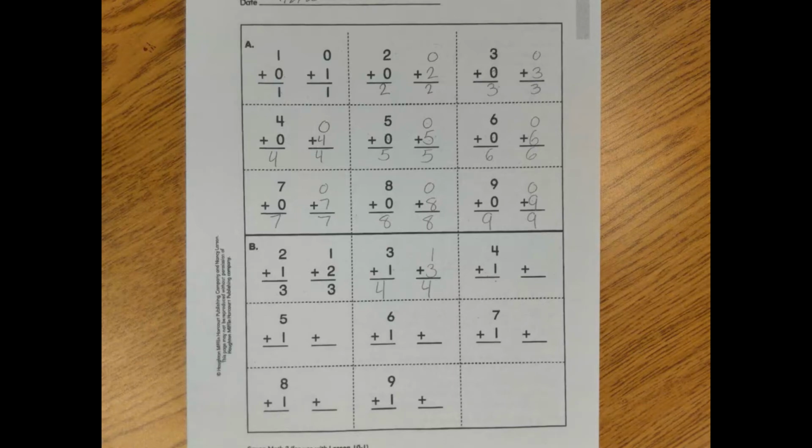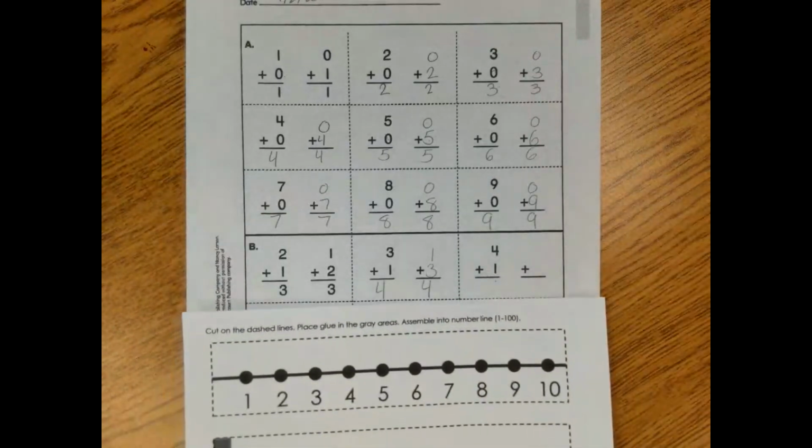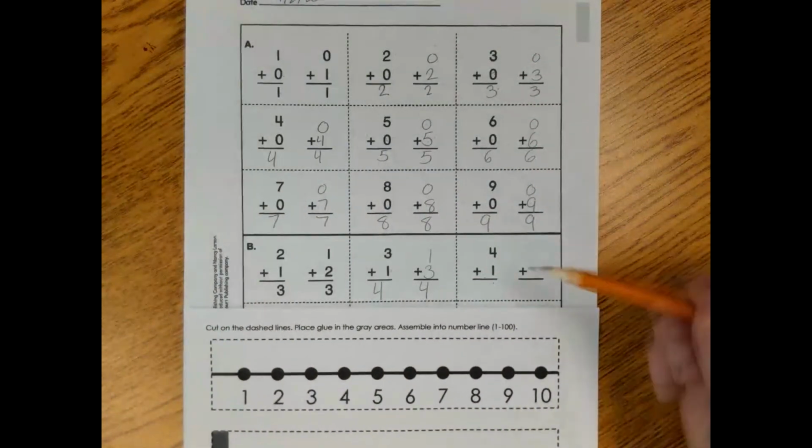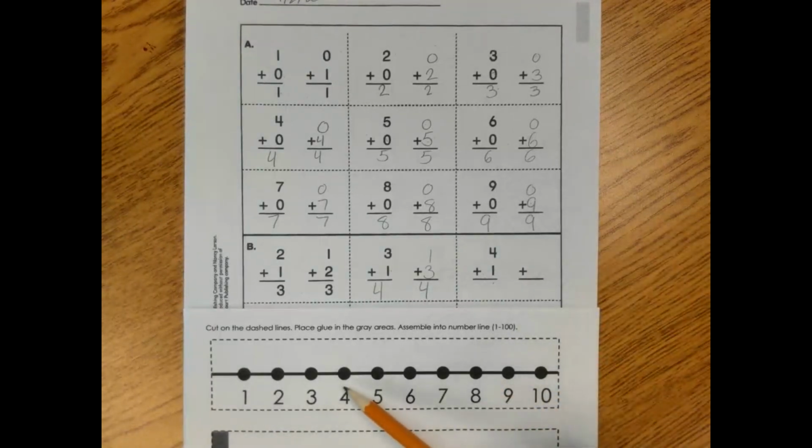Now, as we start moving on, we start adding 1 to each number. I know some of my friends might get it really fast, and some of my friends might need a little help. So what I would encourage you to do is keep your number line handy. That way, if you look at 4 plus 1 and you get stumped, you can look for the number 4 on the number line and then move over 1 spot. If I move over 1 spot on the number line, what number am I on? I'm on 5. So 4 plus 1 equals 5.